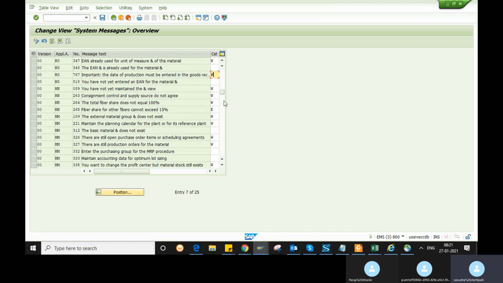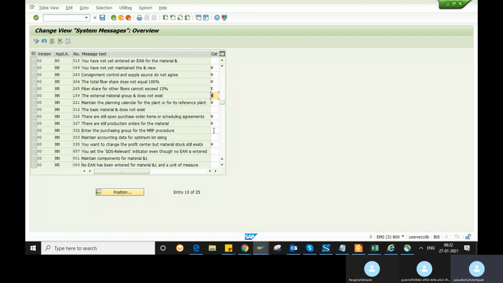These messages are triggered there. So you can change a warning message to an error message. You can edit that one. It is a standard setting, but if your client requires it as a warning or an error message, you can set these messages accordingly.